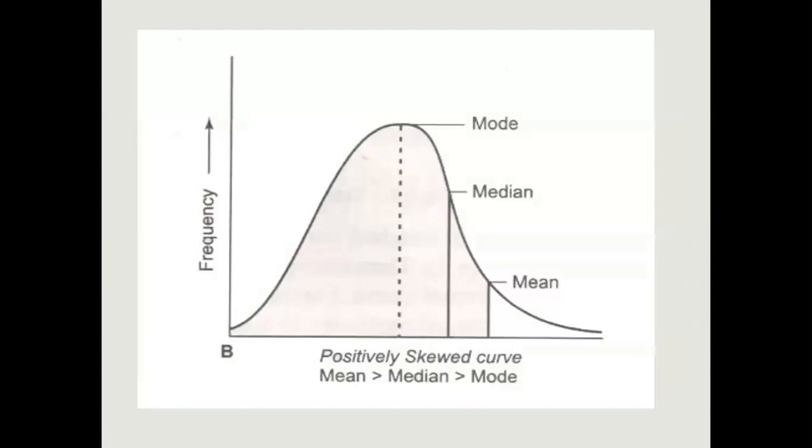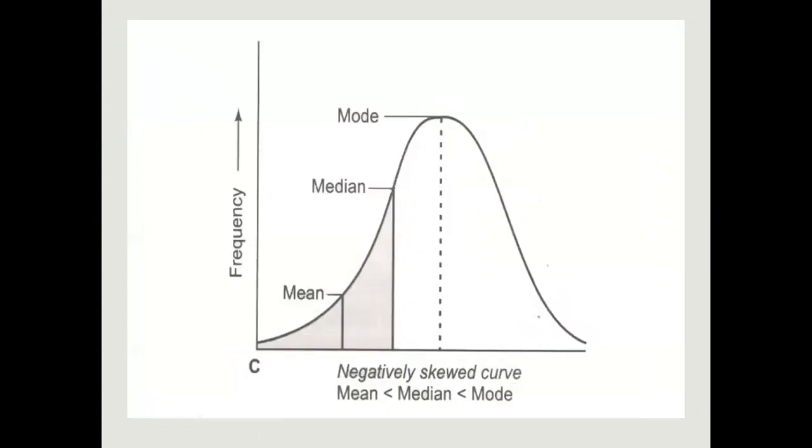This next one is your positively skewed data. Your mode value will always be greater than your median and your mean, because in the positive type the maximum number is considered first, so mode comes first. Whereas in the negative one, the mode comes last, because it starts from the low frequency and goes to the highest frequency, and the highest frequency area has many numbers of the data set.